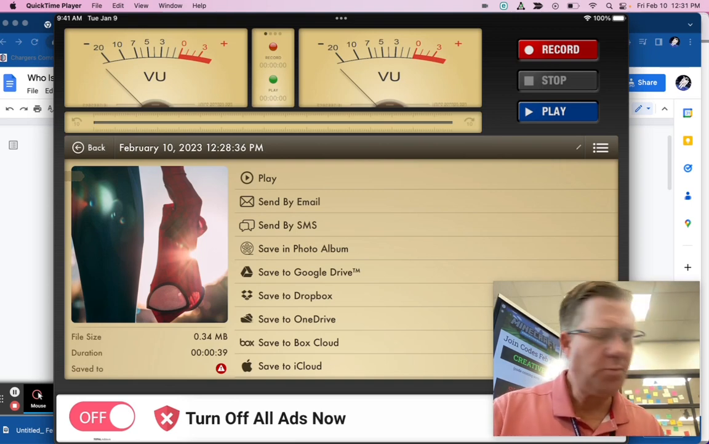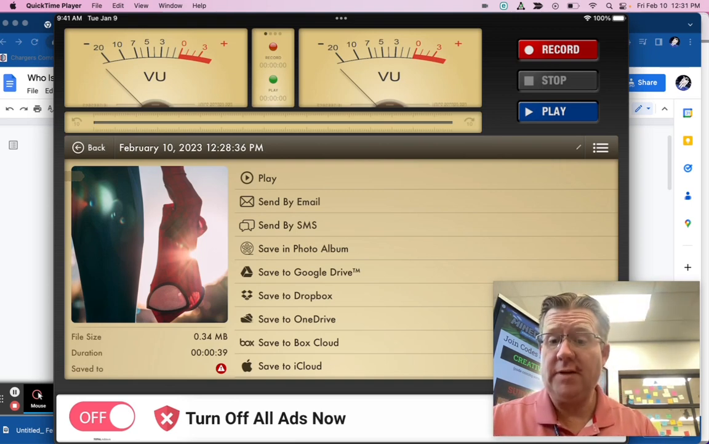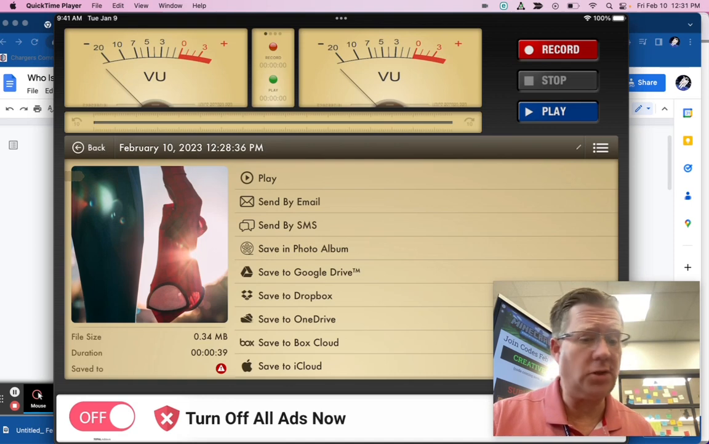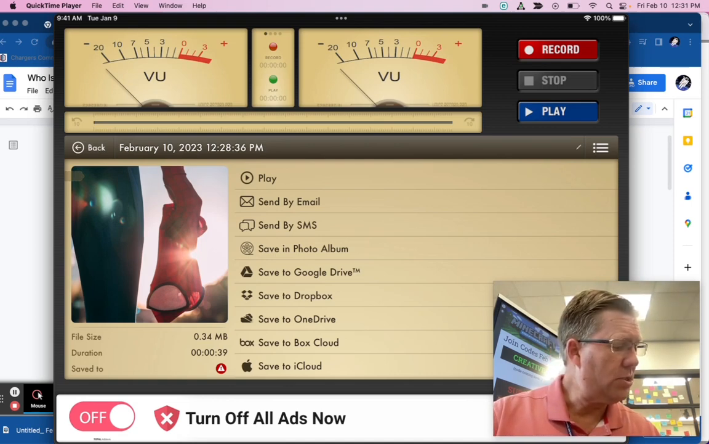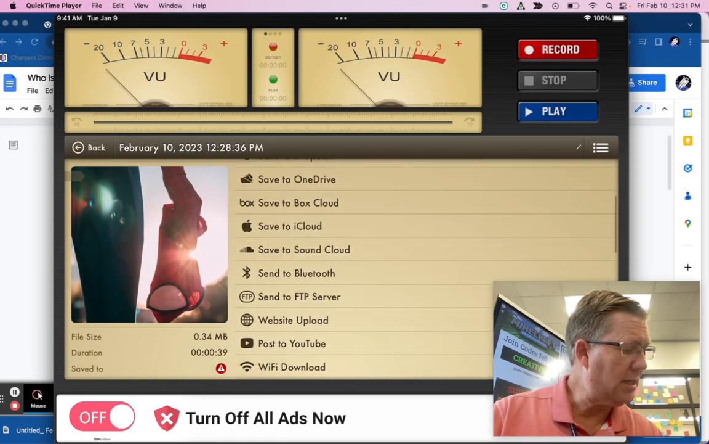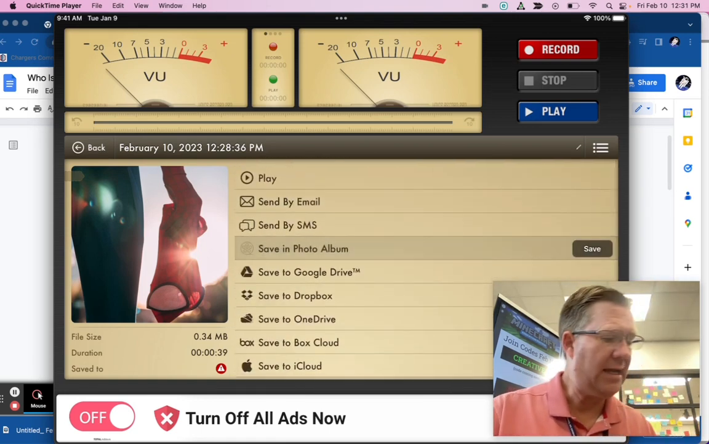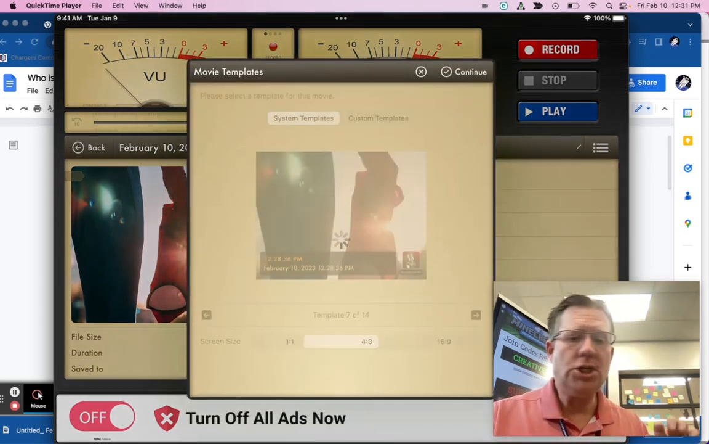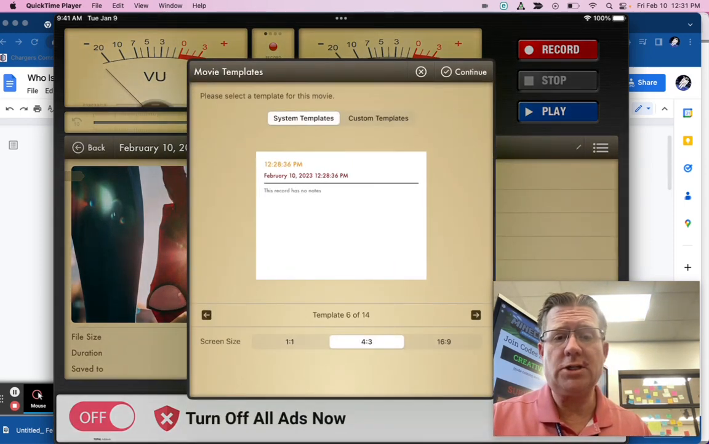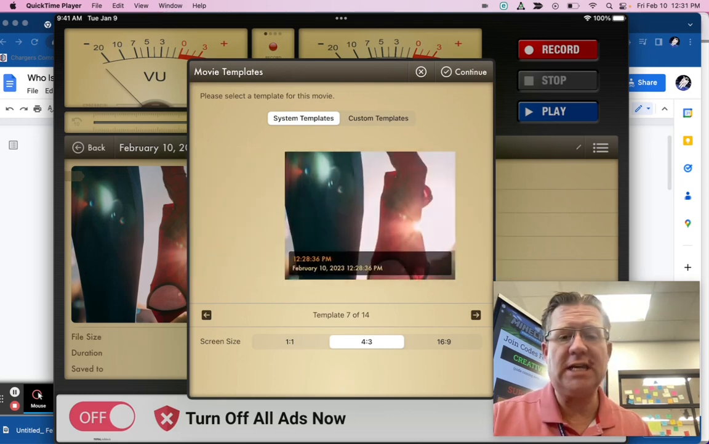Okay, now at this point you could tap save to Google Drive and directly save in Google Drive, and you'll have to log in. The other thing that you can do is tap the saved in photo album. Okay, and when you tap this, you choose the template that you want. So you're going to swipe, and I recommend that you do one of these towards the end.